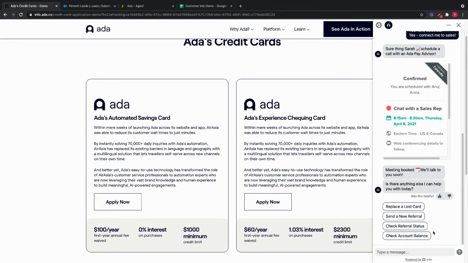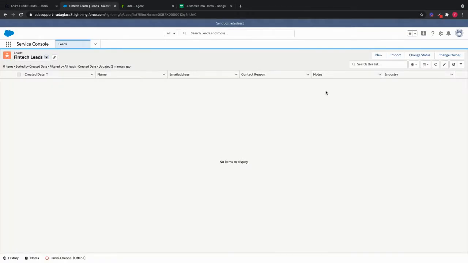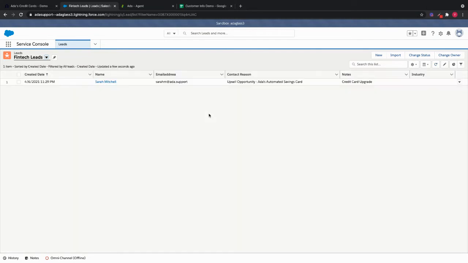Another thing that's happening in the backend is that Ada is able to take the information we've collected about Sarah and push that as a lead to Salesforce. So if I switch over to my tab here and I hit refresh, you'll notice that a new lead has been created with Sarah Mitchell. We already had Sarah's email ID, so we didn't have to ask her for that information. And we can specify that she's got in touch with us because she's interested in Ada's automated savings card. So using a combination of proactive campaigns and our ability to create leads and book meetings with sales teams, we equip your sales and marketing teams with the right tools to take action quickly and drive these leads to conversion.